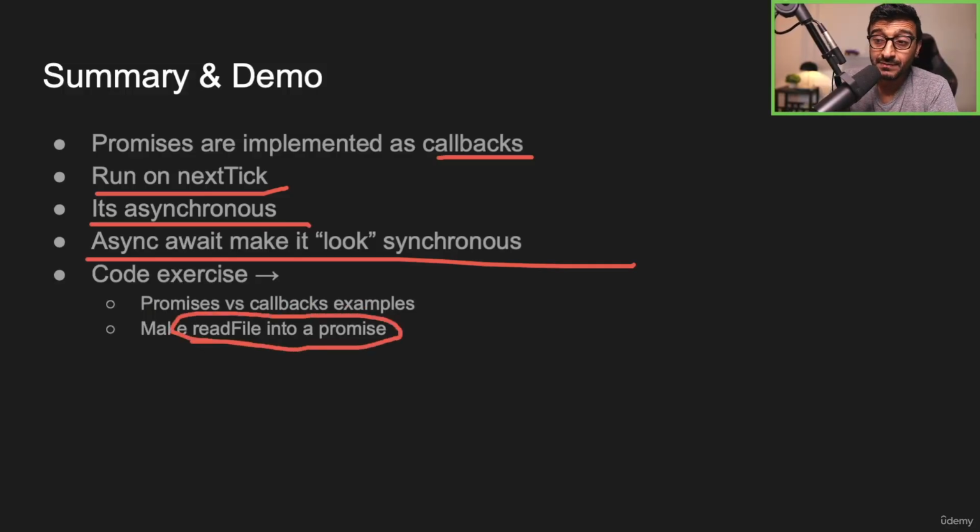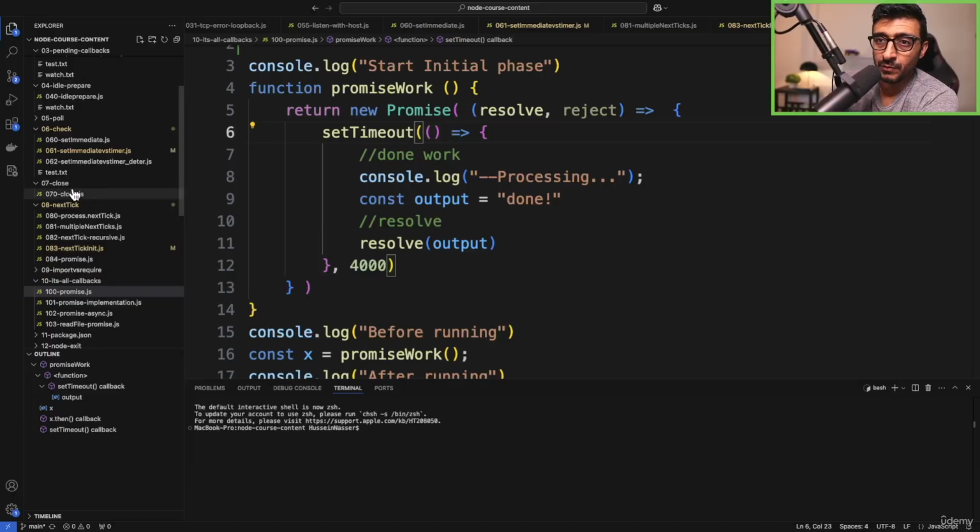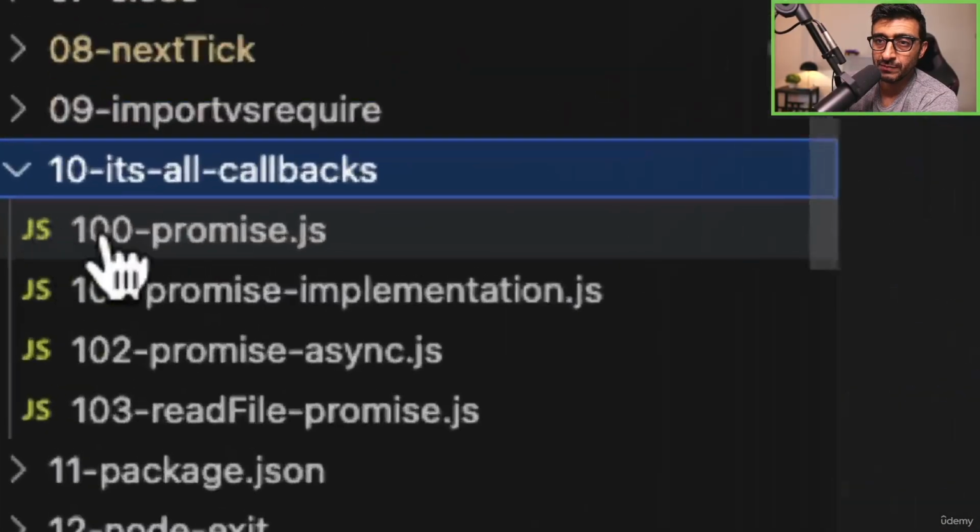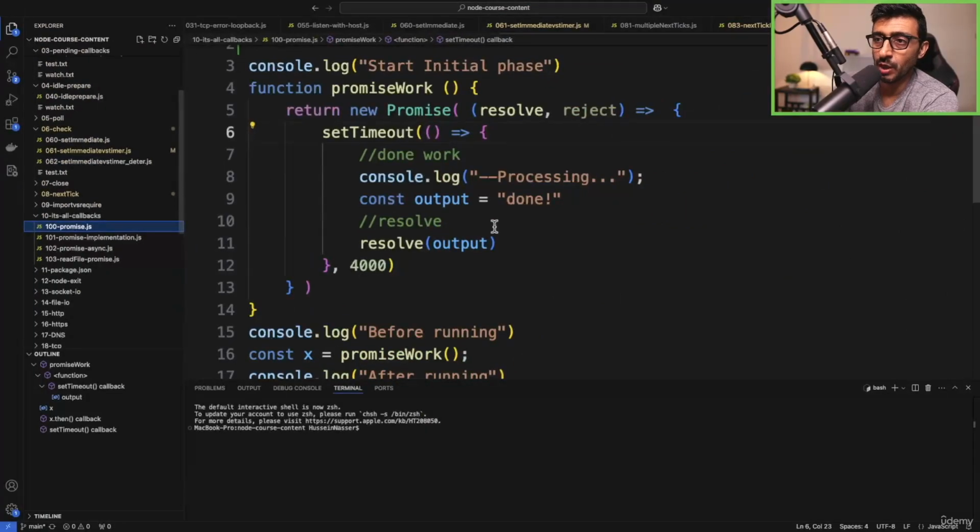So yeah, let's go through examples of promises versus callbacks, and we're actually going to implement readFile as a promise, right? Because readFile is not a promise, it's just callbacks. So how about we do that? Okay, we're going to skip an exercise. We're going to exercises 100. Promise.